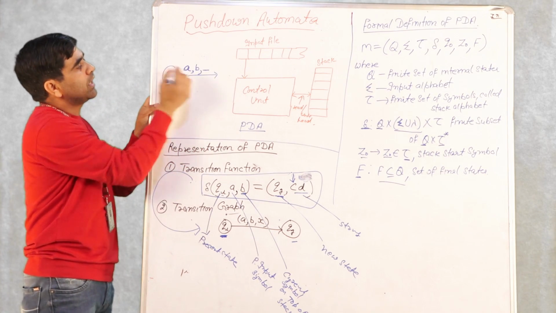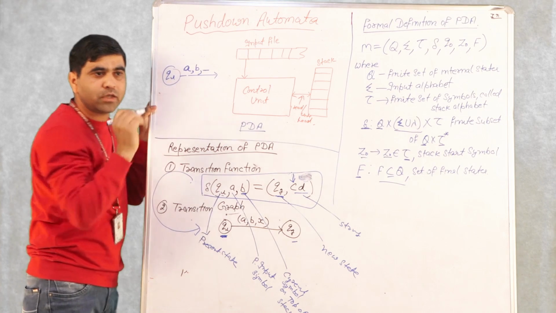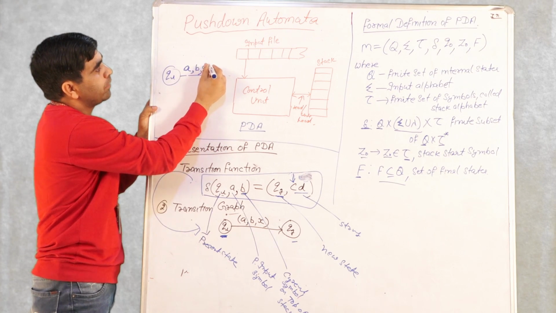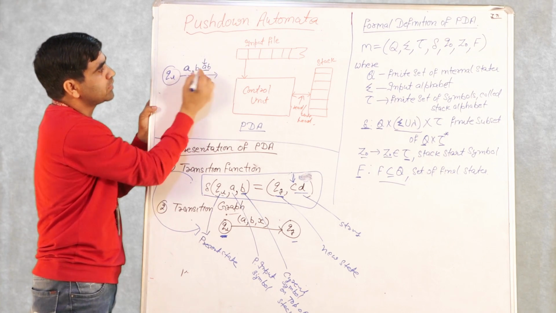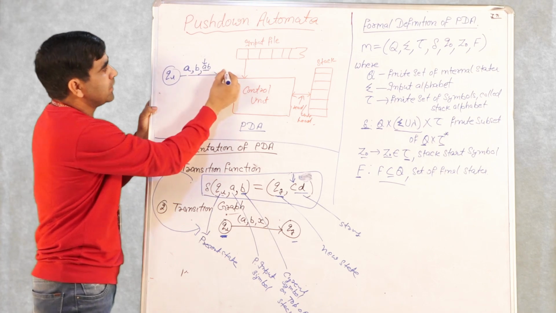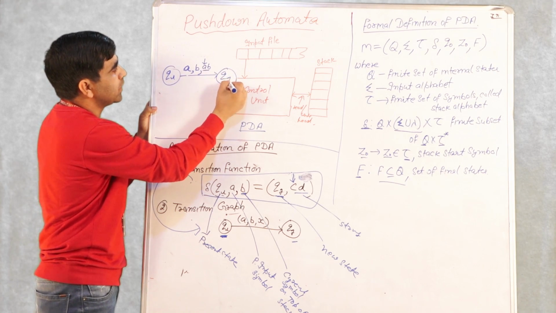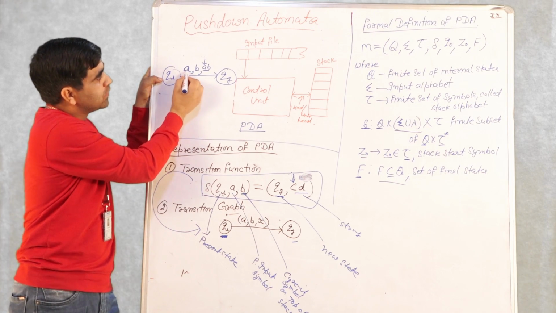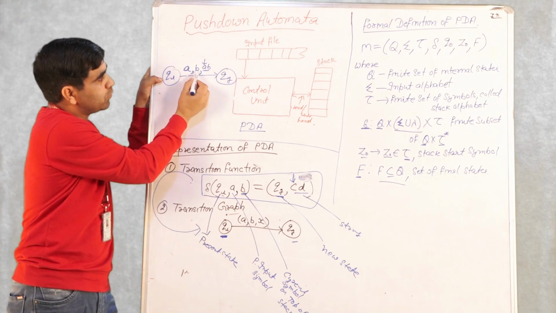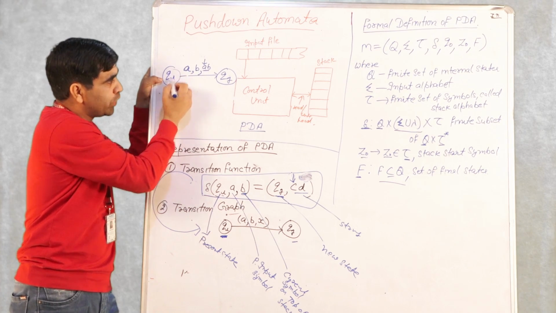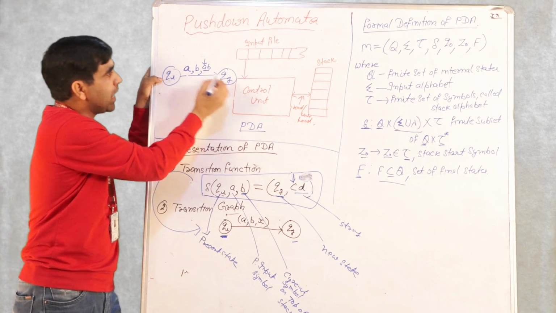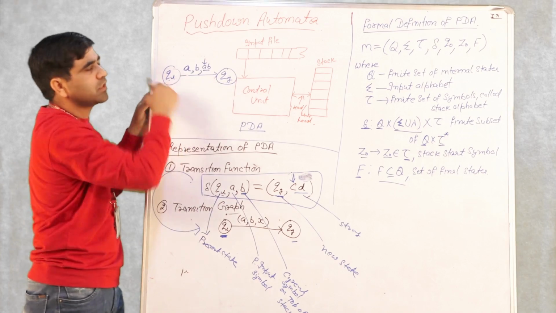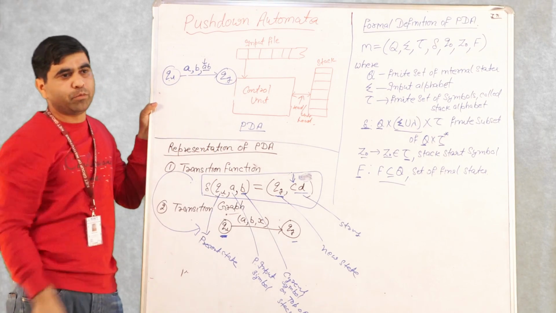Let's suppose my rule is that A is inserted onto the stack, then I'll write A B, and the top of the stack is now A, and then our state is Qj. You understand this? So from state Qi, if the current input symbol is A and the current symbol on top of the stack is B, then I go to state Qj and the top of the stack is A. This is insertion; we have performed a push operation.